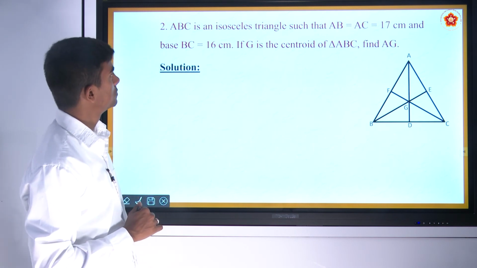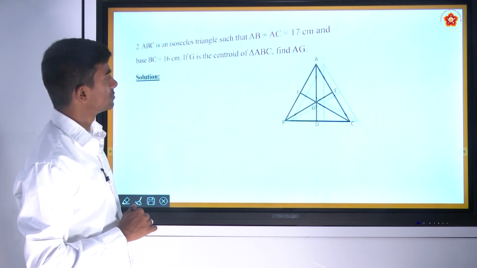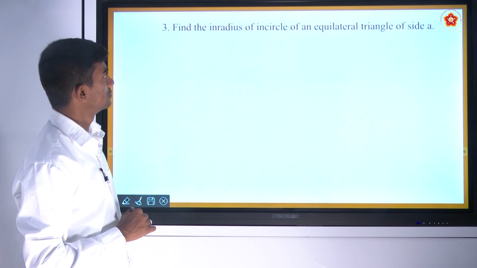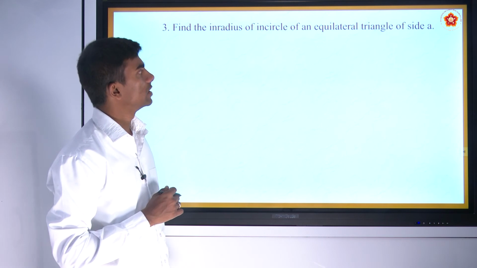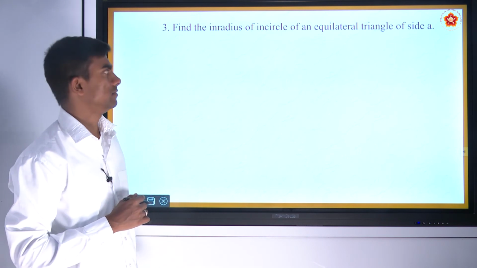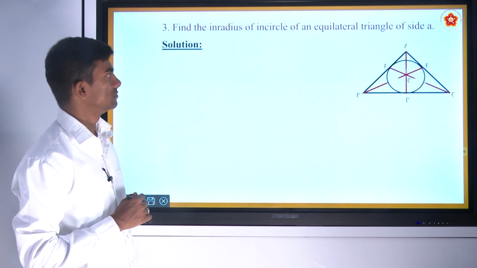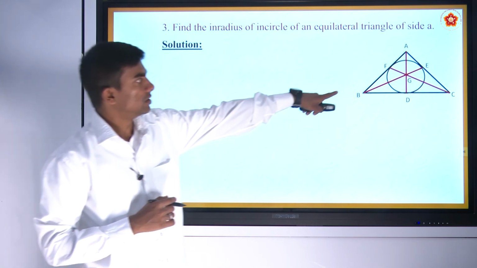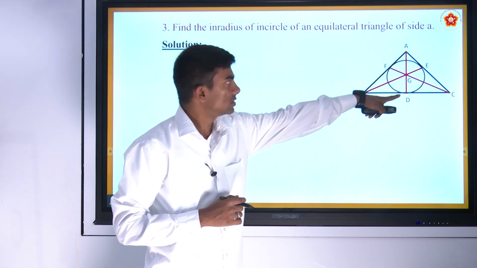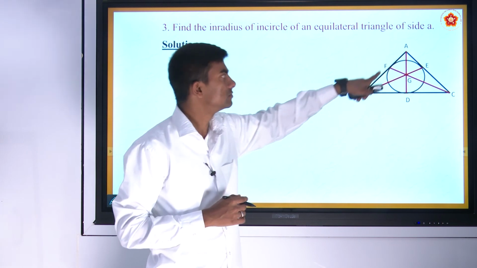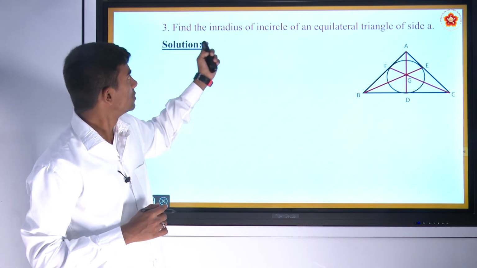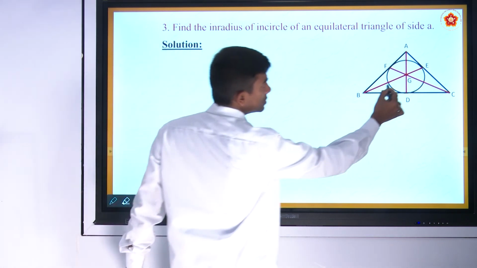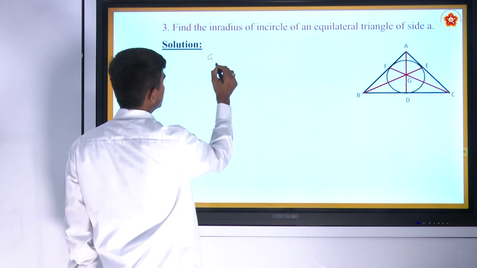So next, find the inradius of the incircle of an equilateral triangle of side A. In the solution part, here this is the incircle. Here we should calculate the inradius. So GD is the inradius.